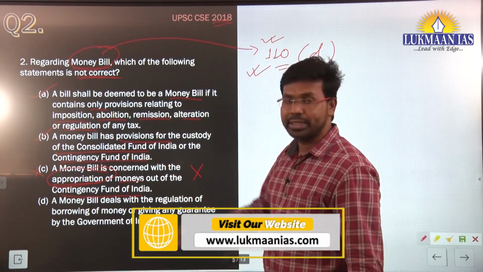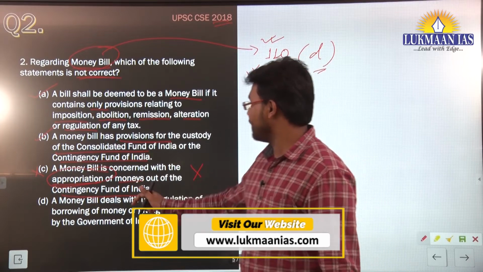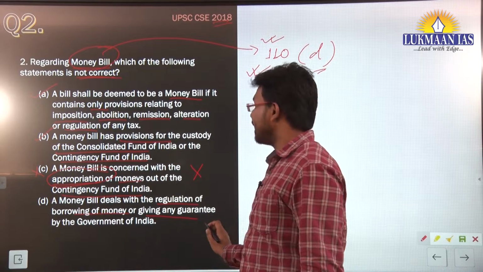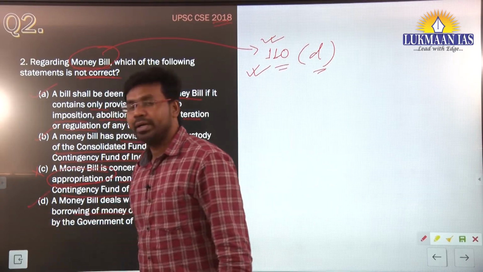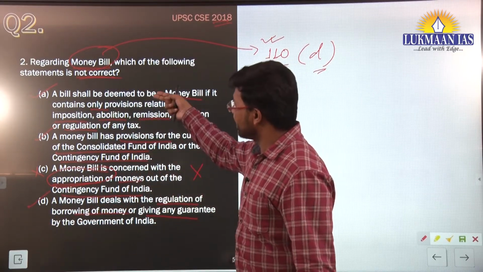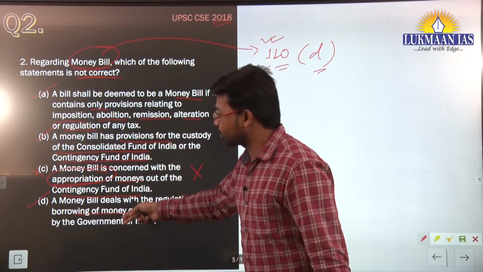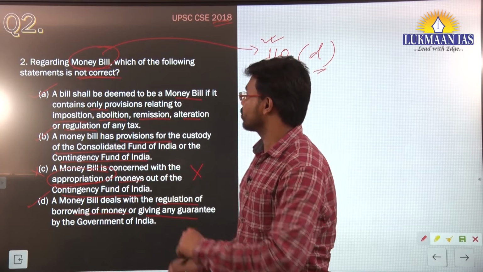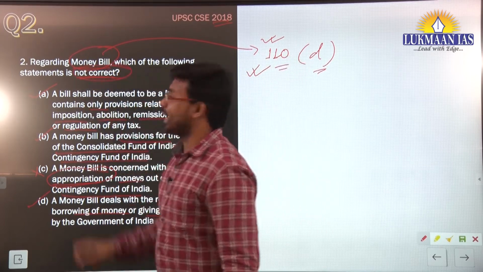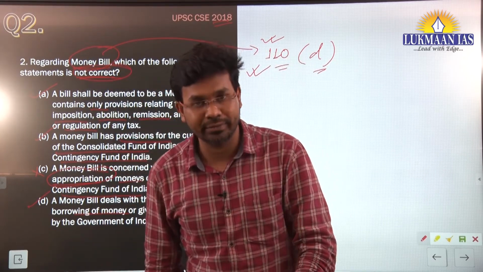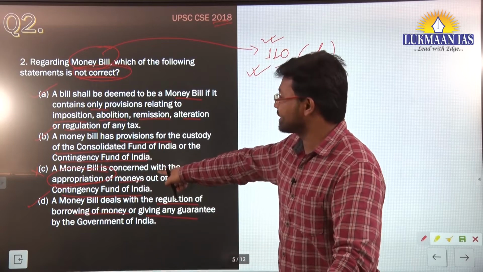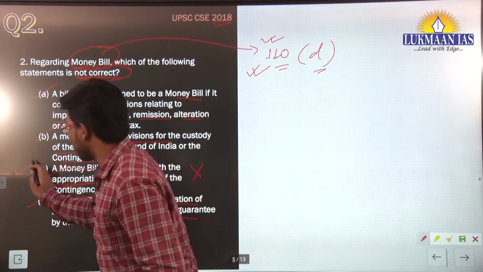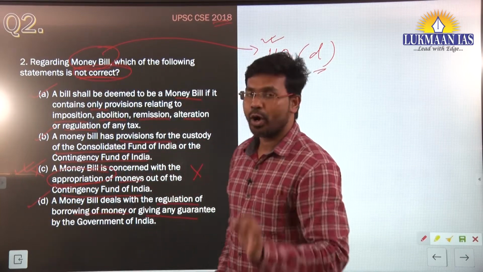Now let us read option D as well. It says a money bill deals with the regulation of the borrowing of money or giving of any guarantee by the Government of India. This is also correct. So here option A, option B and option D are correct statements with reference to money bill. In this question they have asked us to find out what is not correct with reference to money bill. So option C is not correct, and that's why our answer should be option C.